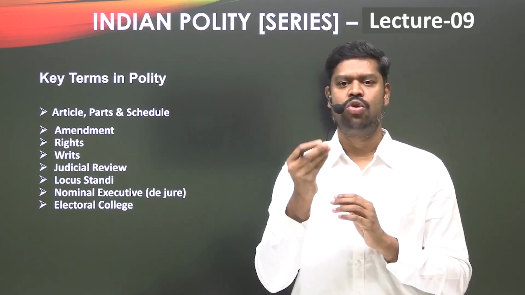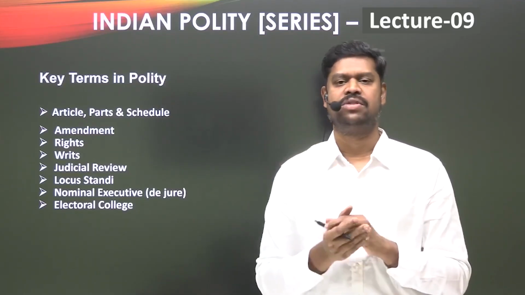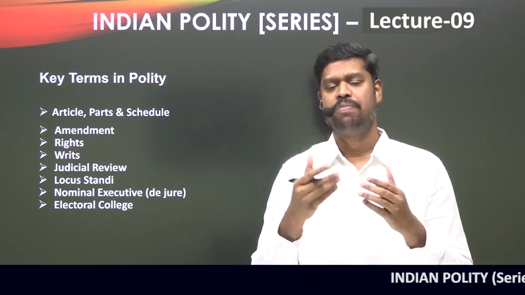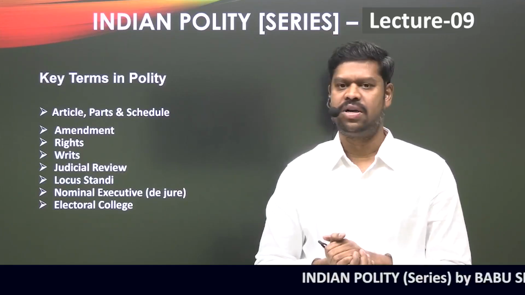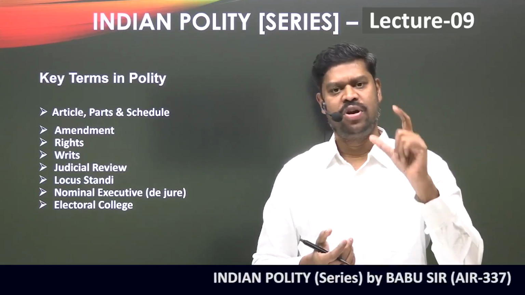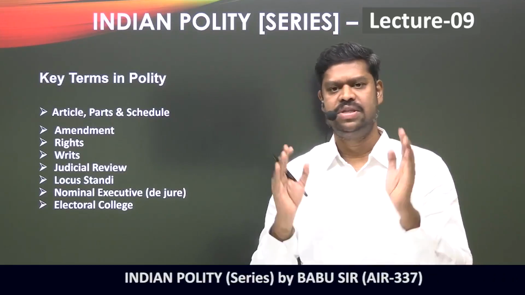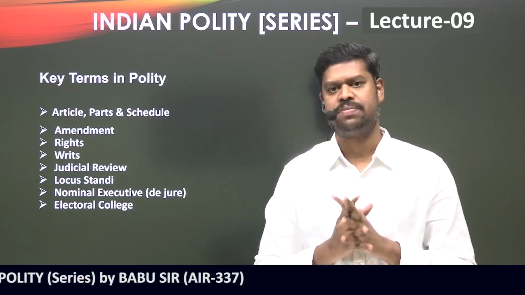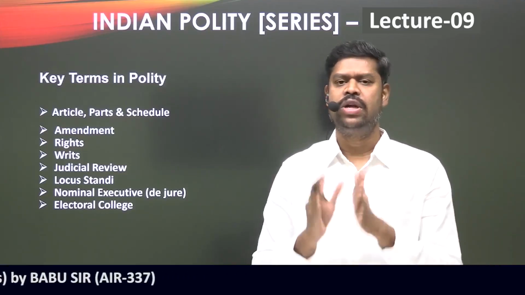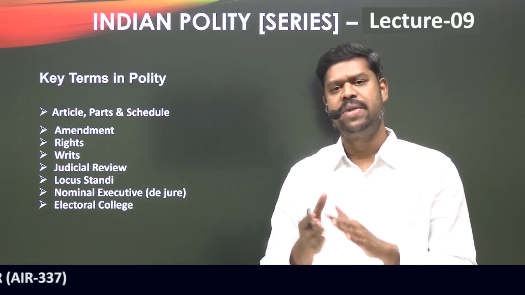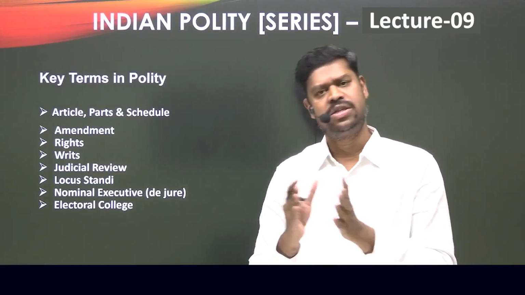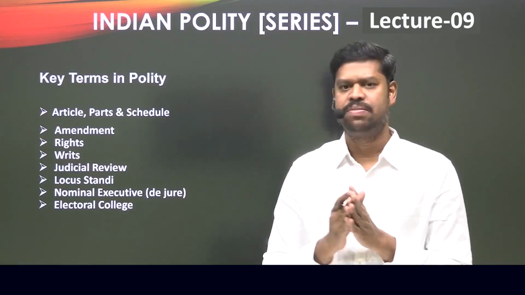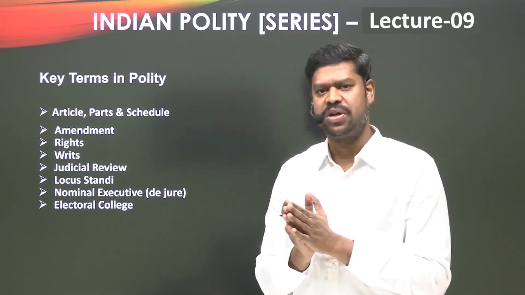If sexual orientation is part of the right to privacy, and if the right to privacy is a fundamental right, then how can you punish an individual for exercising their fundamental right? So some wordings in Section 377 of IPC are inconsistent with the fundamental rights, and hence to that extent we have to read down these provisions, and they have read it down. So to that extent the lesbian, gay, bisexual and transgender sexual orientation is not a punishable offense. However, under certain circumstances it may be a punishable offense. So generally it is not punishable.